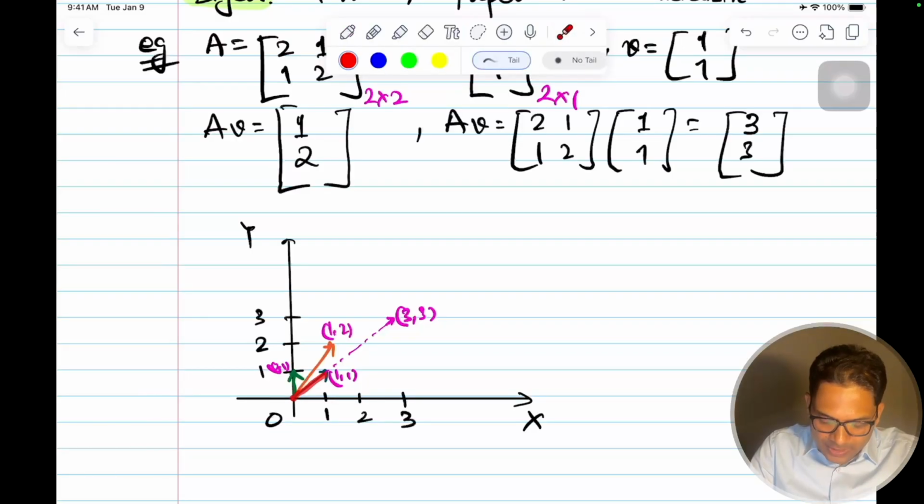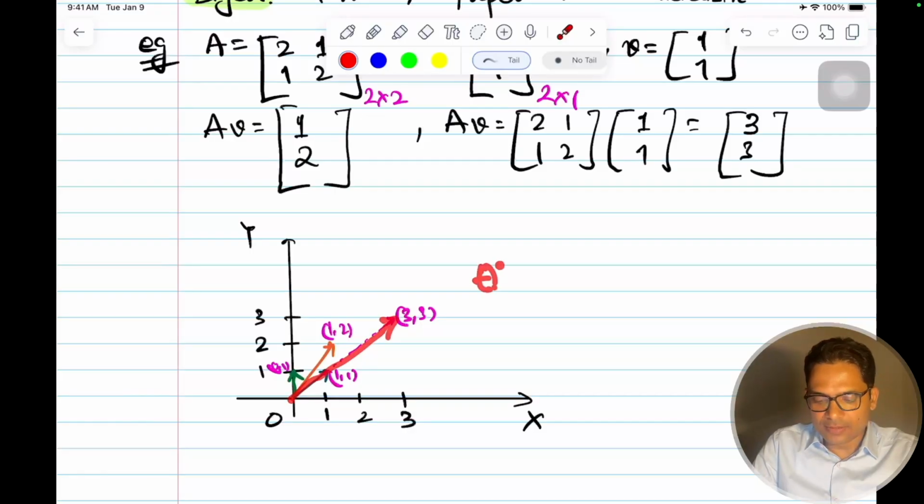If you see, for this [1, 1] vector, it didn't change the direction, only its length increased. For this other vector, it changed its direction and length both. And for this vector, it only changed its length, and this is what is called an eigenvector. This is a characteristic of the matrix: it is the direction in which it is just scaling the vector, not changing the direction.